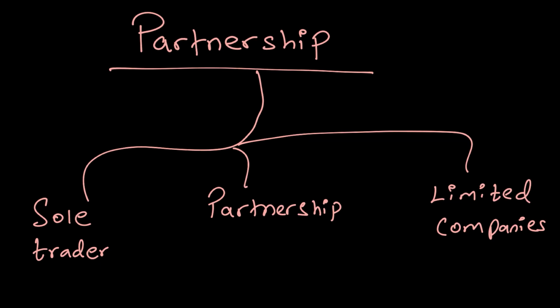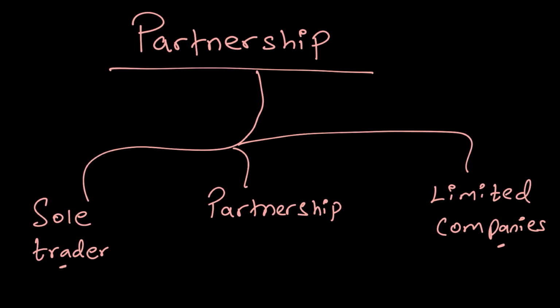Okay, so after covering limited companies, we can now move to the next topic that's called partnership. Everyone should keep the spectrum in their mind. On one hand, we had a sole trader, which is a single entity that was running the business, making all the decisions, taking all the profits. Then we looked at limited companies, where a company would go out, issue shares, take money from the market, and you can have hundreds, thousands of owners in the form of shareholders.